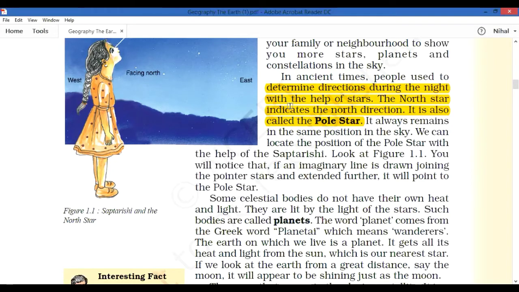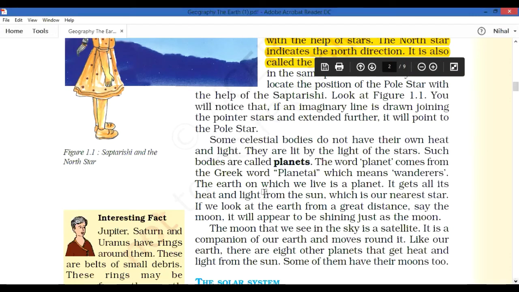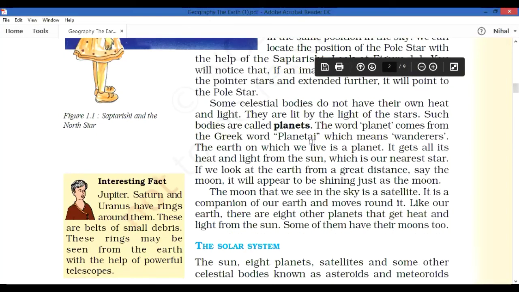Next, we are going to learn about the planets. What is a planet? Planet is derived from the Greek word planete, which means wanderers. Wanderers means they are moving from one place to another place. That means in the solar system, you already know that there are 8 planets. What are these 8 planets always doing? They are rotating on their own and they are moving around the sun.